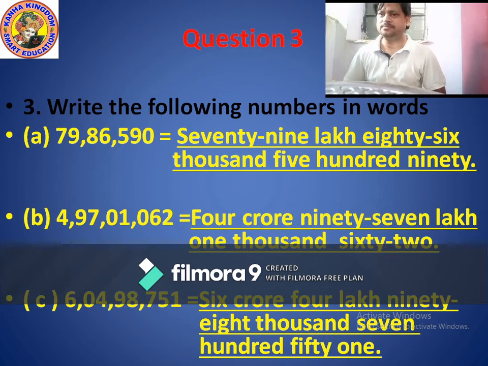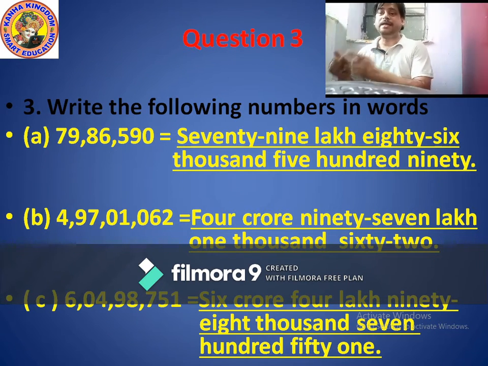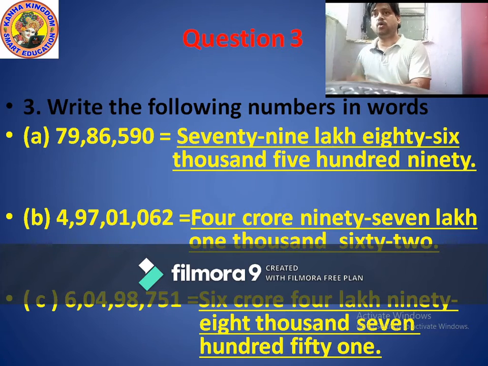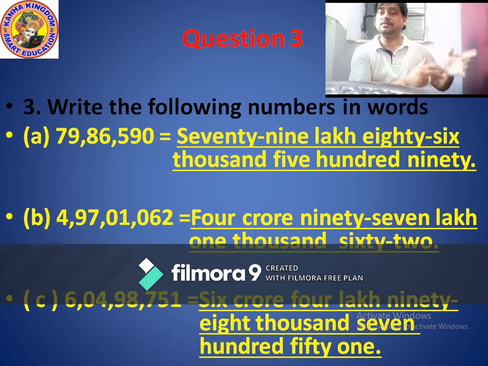Can I explain another one? Okay, one more. Another question is 6,04,98,751. Once again I read this number: 6,04,98,751. So how many commas come again? Yes, 3 commas. And how many digits? Correct, 8 digits. So start from, correct, the left hand side.